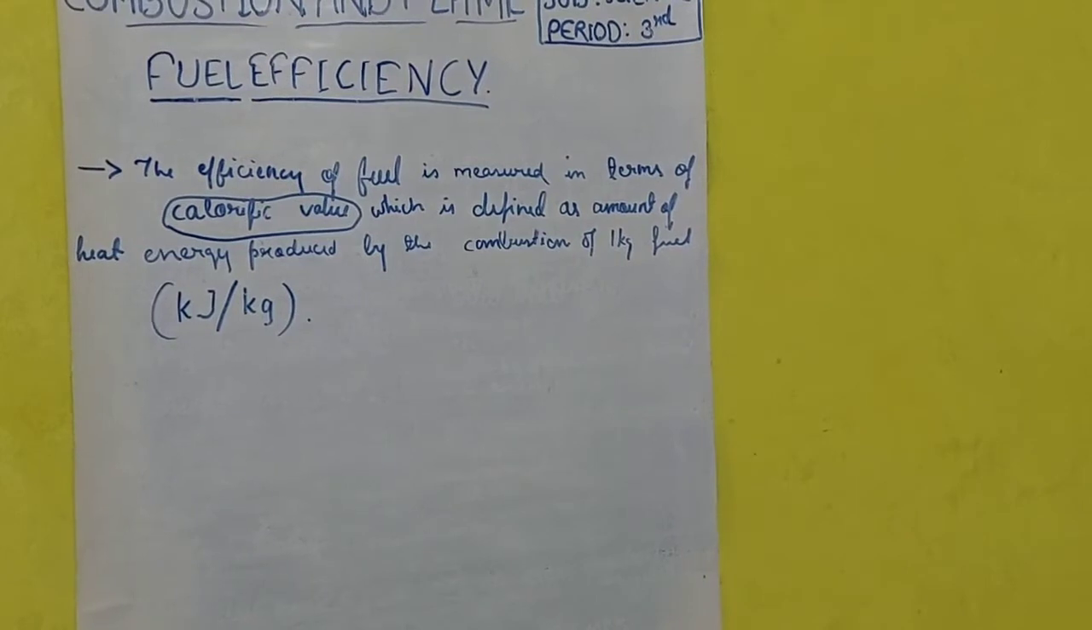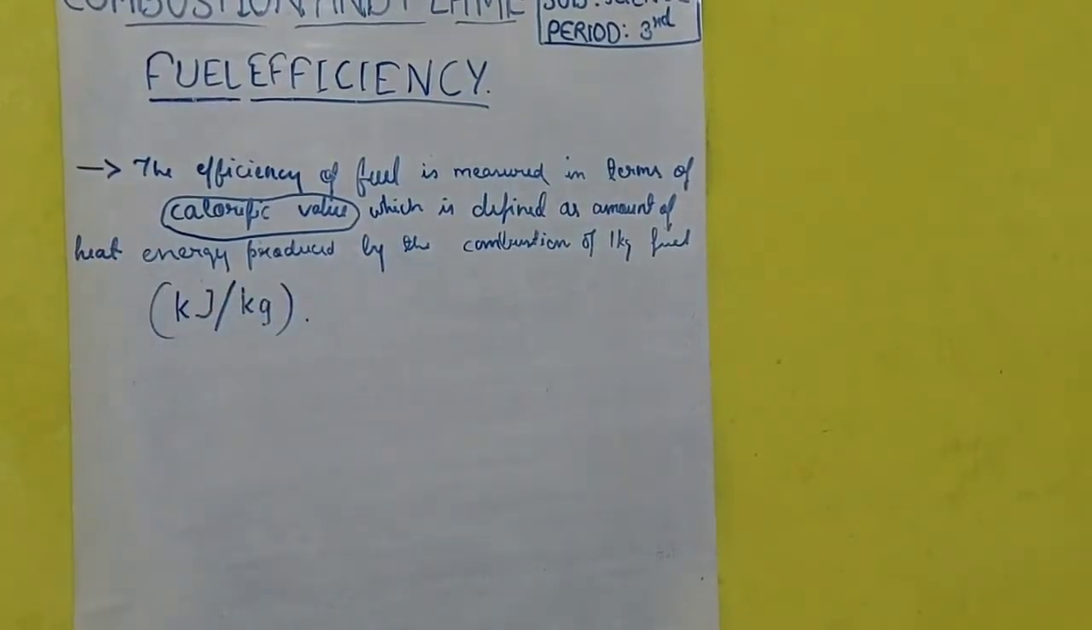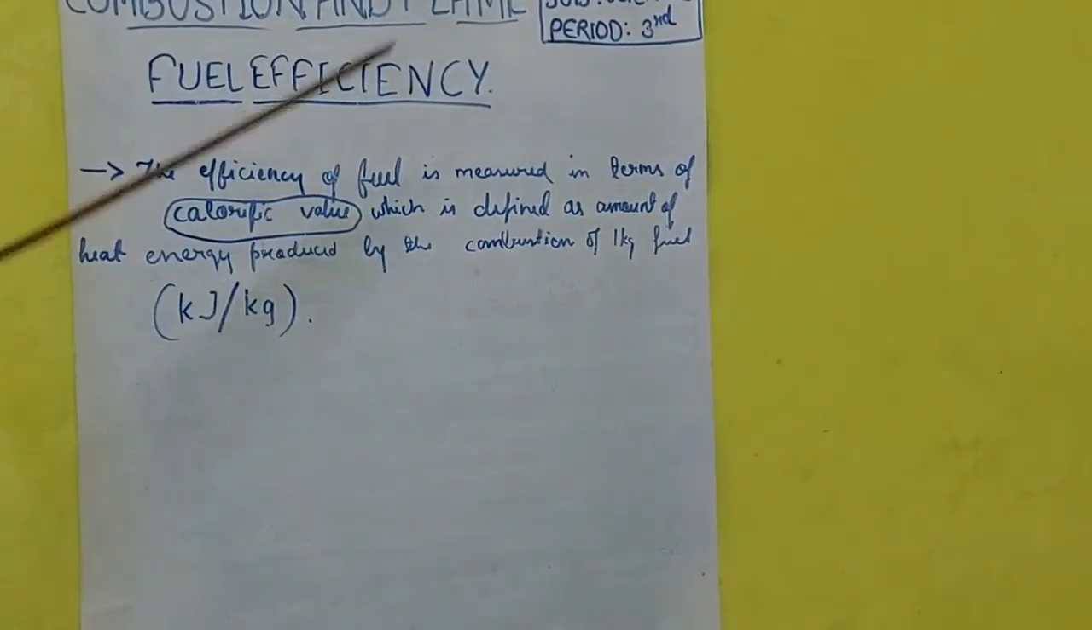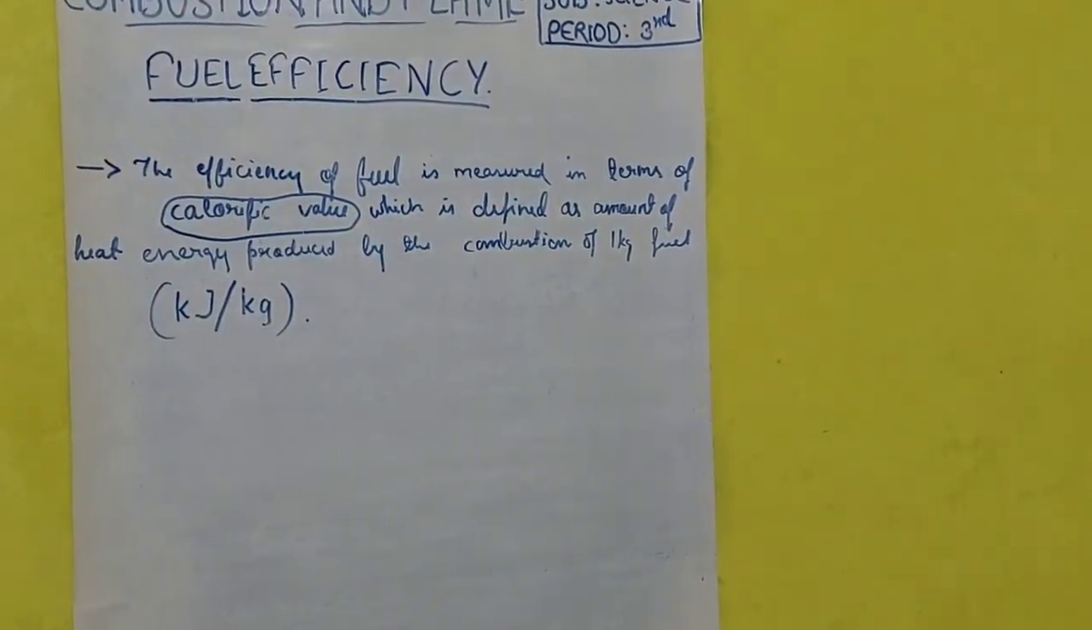So here we are saying if we are using 1 kg of fuel, then how much heat energy is generated from 1 kg of fuel tells the calorific value of the fuel, and that calorific value will define its efficiency. Clear?